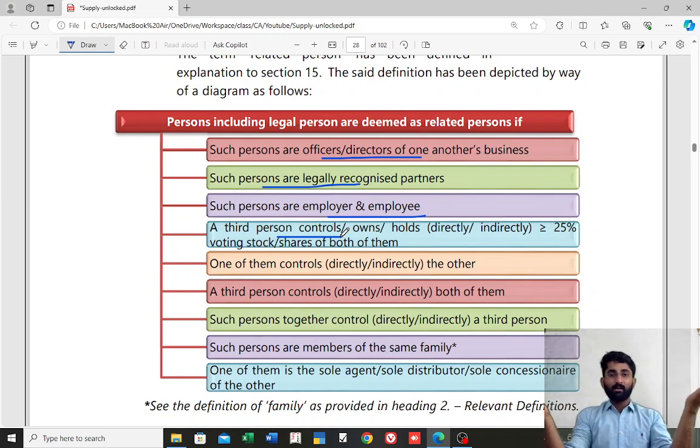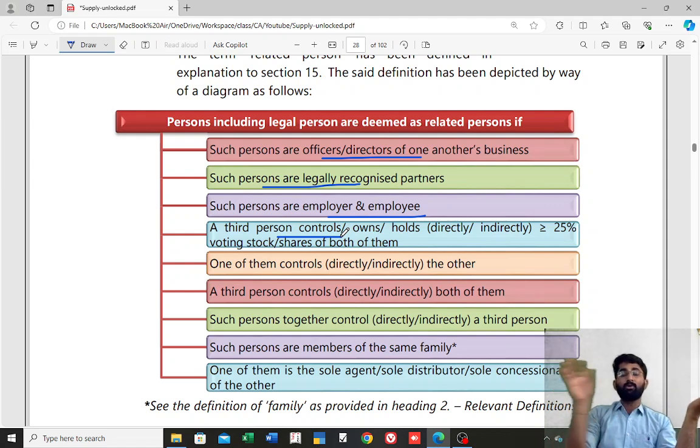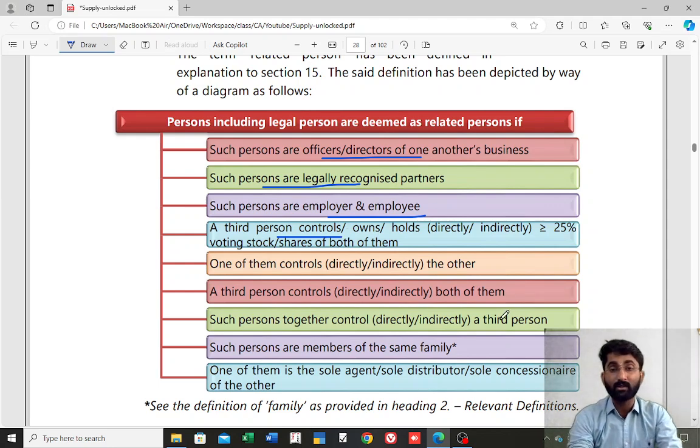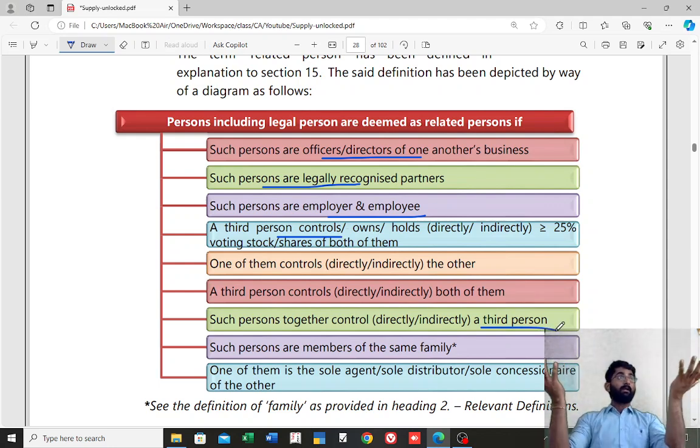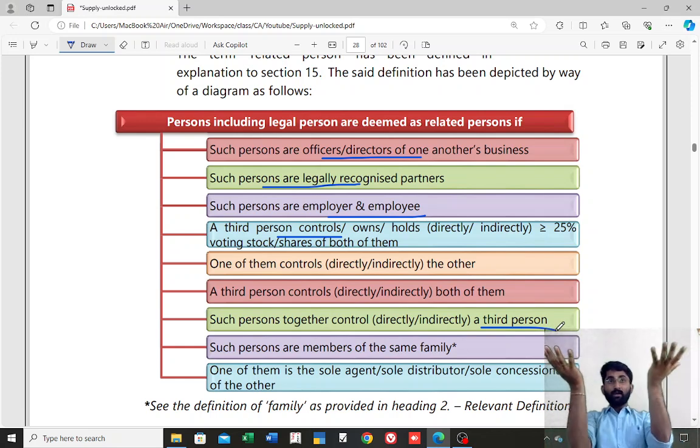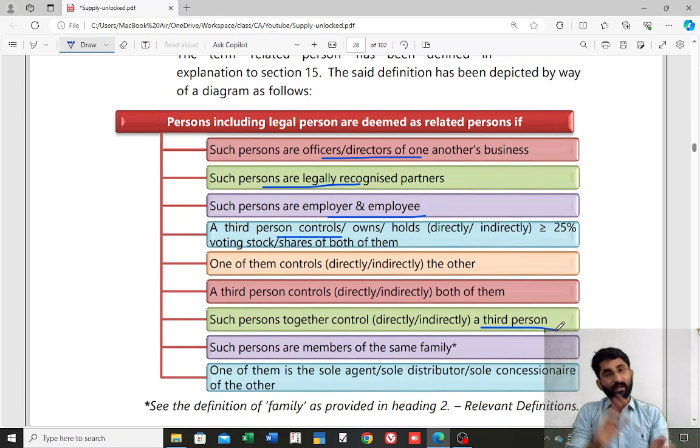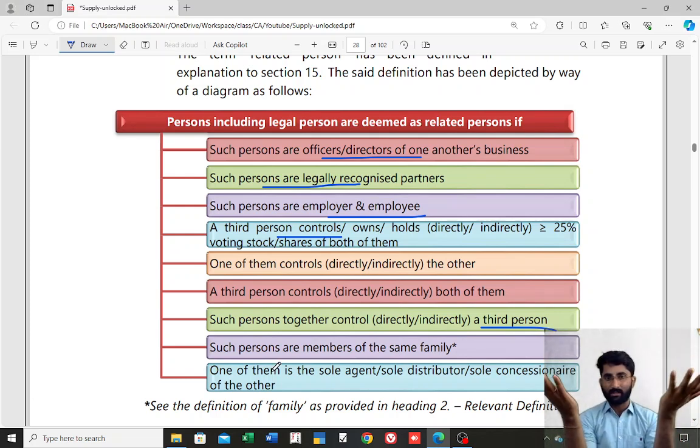These two are related persons. Next one, third person controls both of them directly or indirectly. Such persons together control a third person. This is also an important one. There are two companies, they together hold one more company. So in that case also these are related persons.